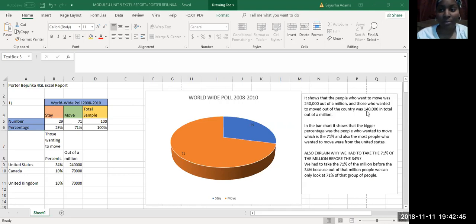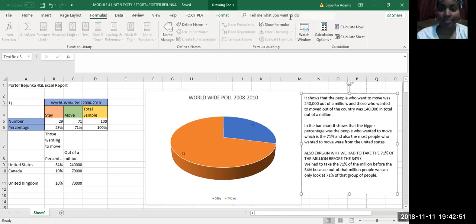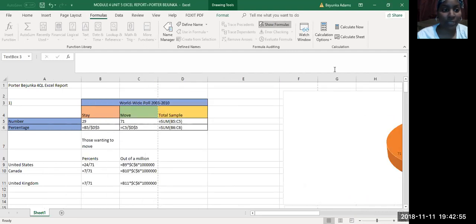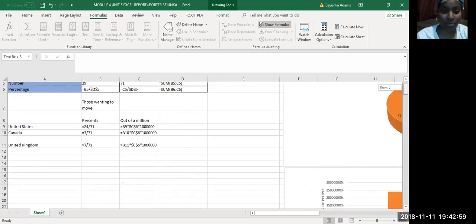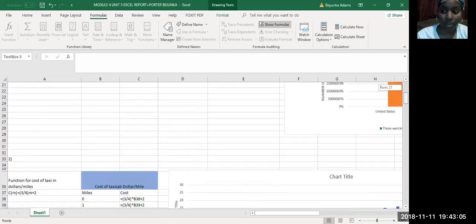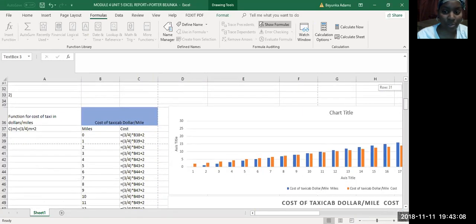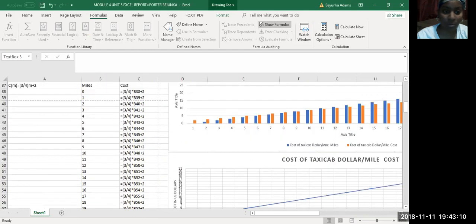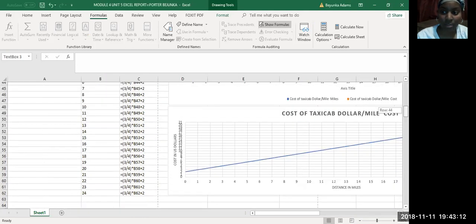Let me show all my formulas. Show formulas. Alrighty. So let me go down so I can show all my formulas. This is 1 right here. And this is question 2 that shows all the formulas all the way down.